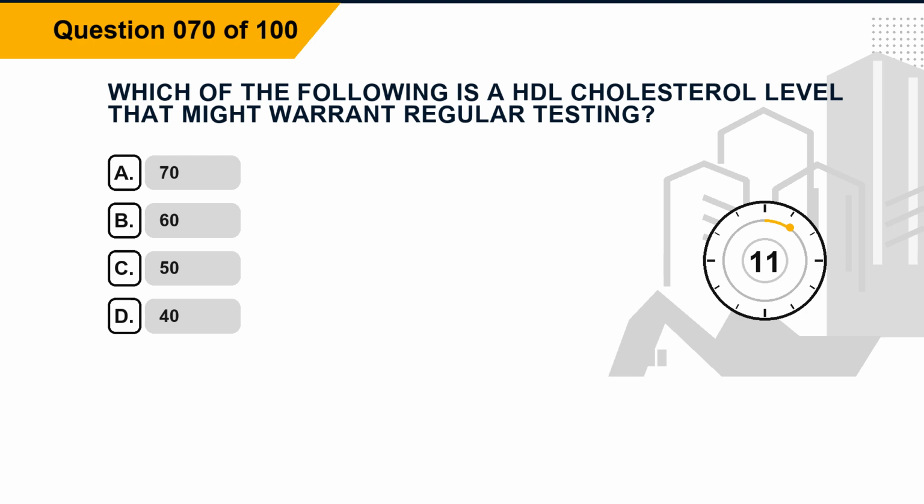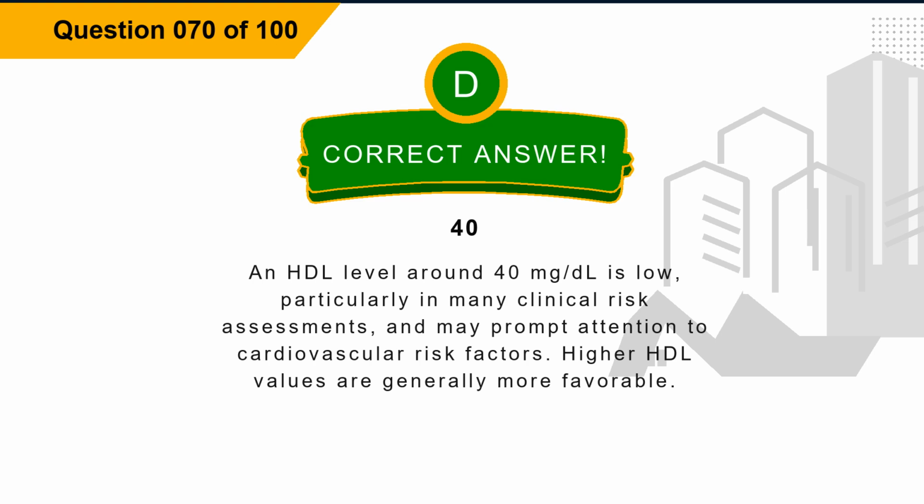Question 70. Which of the following is a HDL cholesterol level that might warrant regular testing? Option A. 70. Option B. 60. Option C. 50. Option D. 40. The correct answer is option D. 40. Explanation. An HDL level around 40 mg/dL is low, particularly in many clinical risk assessments, and may prompt attention to cardiovascular risk factors. Higher HDL values are generally more favorable.